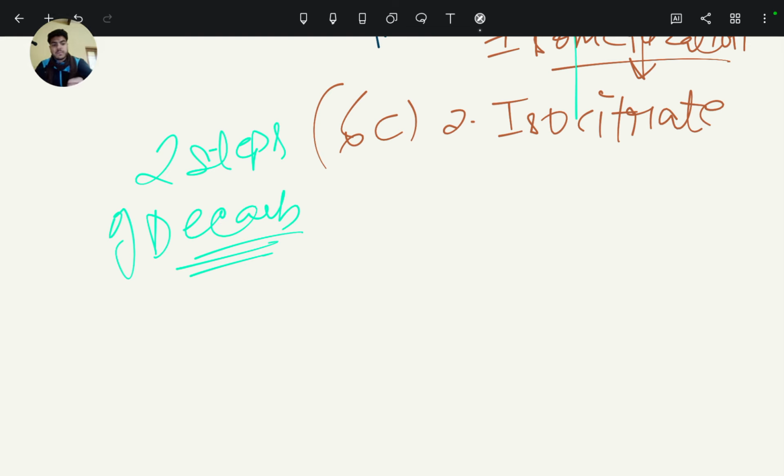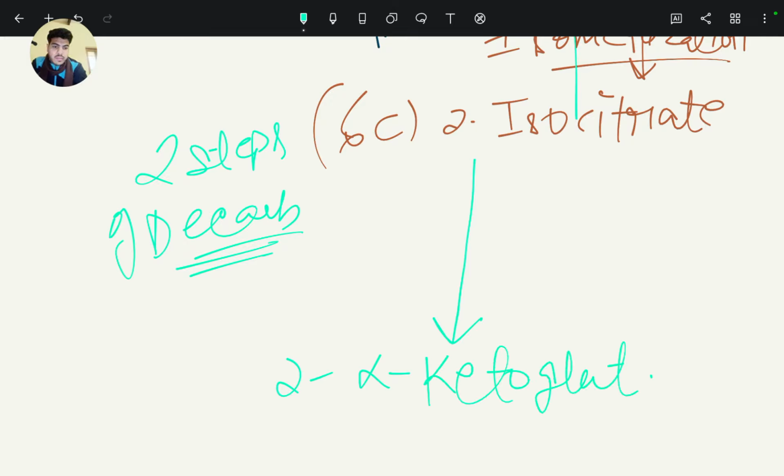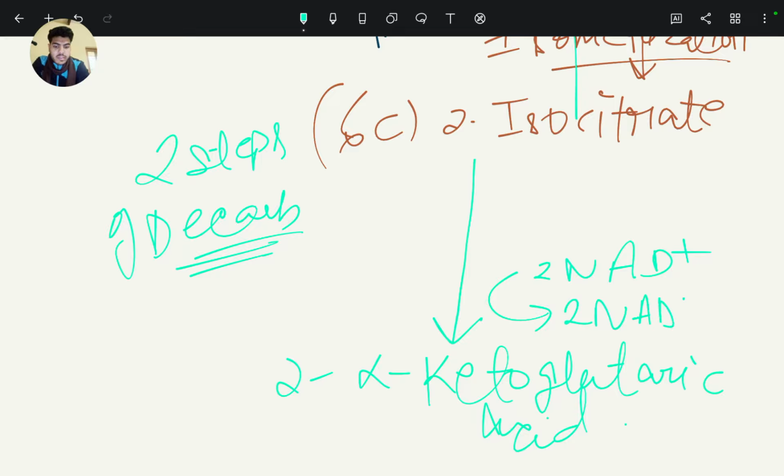So in the first step, isocitrate oxidizes to form two molecules of alpha ketoglutaric acid and reduces two molecules of NAD plus to two molecules of NADH.